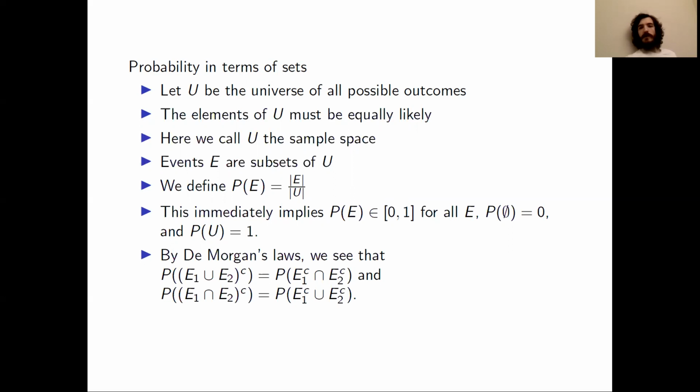Also by De Morgan's laws, we can see that the probability of the complement of E1 union E2 is the same as the probability of the intersection of the complements of E1 and E2. And similarly, the probability of the complement of the intersection of E1 and E2 is the same as the probability of the union of the complements of E1 and E2. All we did to get that was take the De Morgan's laws that we discussed on the previous slide and put a P around them on both sides. So we didn't do any interesting math to obtain this last bullet.